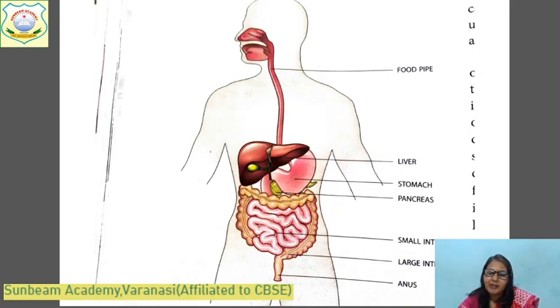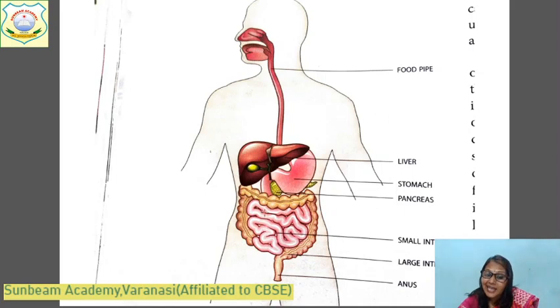And from the stomach, this food passes to the small intestine. It is a long coiled tube. You can see now, this is the small intestine. In the small intestine, blood vessels are present. It is surrounded by the blood vessels. The digested food from the small intestine passes to the blood vessels, and from the blood vessels it is distributed to all body parts to give energy.